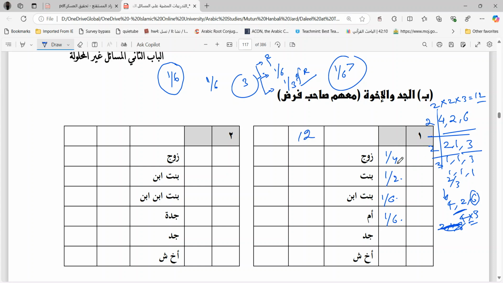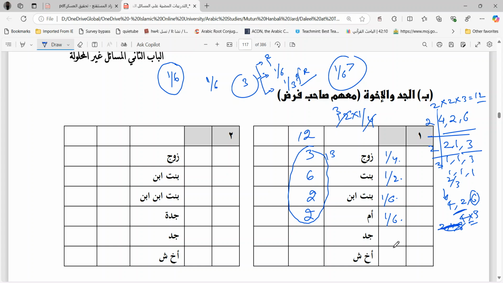Out of 12, you have to give 1/4 to the husband, which means 3. 12 into 1/4, 3 shares to the husband. Likewise, the daughter will take 6, 12 into 1/2. The granddaughter will take 12 into 1/6, 2. And the mother will take 12 into 1/6, 2. Count them: 6, 3, 9, 10, 11, 12, 13. The number of shares is 13, and the property is only divided into 12 parts, which means nothing remains for the grandfather. They consumed all the property amongst themselves.